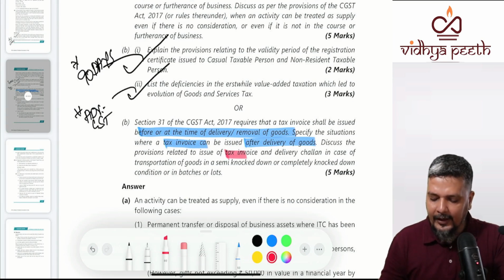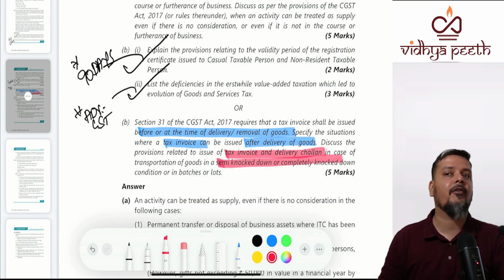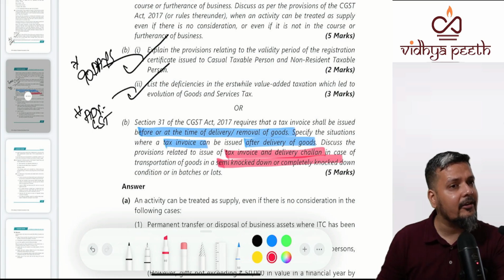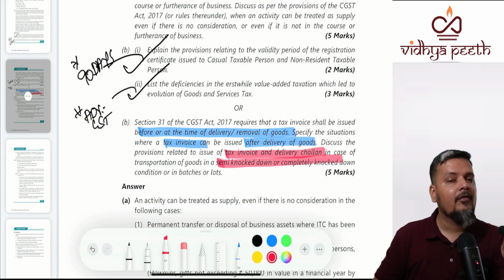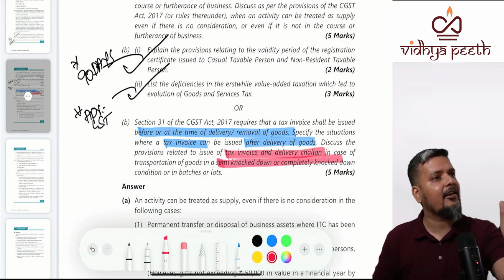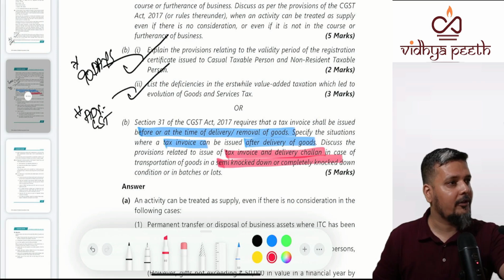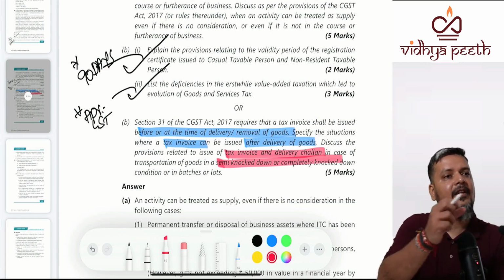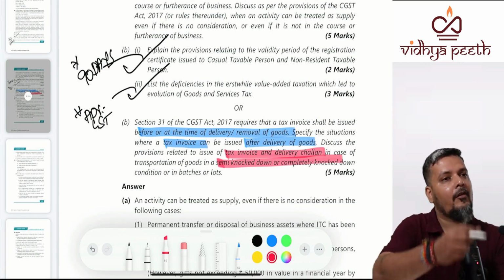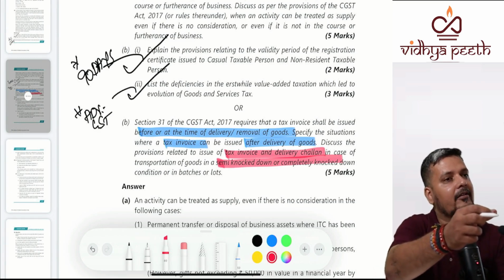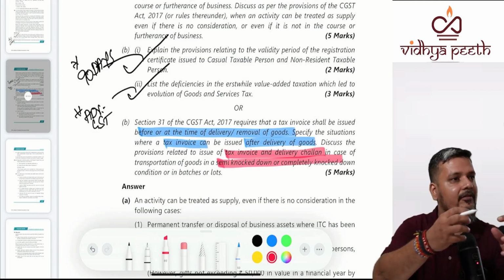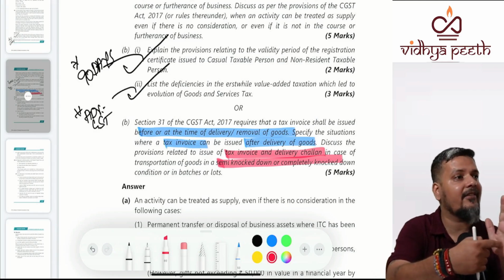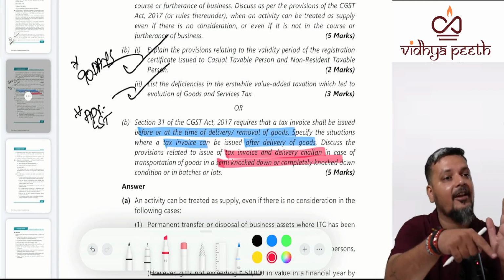Explain the provisions related to tax invoice and delivery challan where the goods are given in semi-knockdown or knockdown format. As a hint, we discussed this in your ITC chapter, when the goods are given in lots or installments. For the first set of lots, tax invoice will be raised before first removal. But when the goods are going in parts, supposing the goods were worth 100 crores, but every lorry will contain only 10 crores. For the 10 crores, you cannot have invoice as the main document. You will be generating delivery challan.